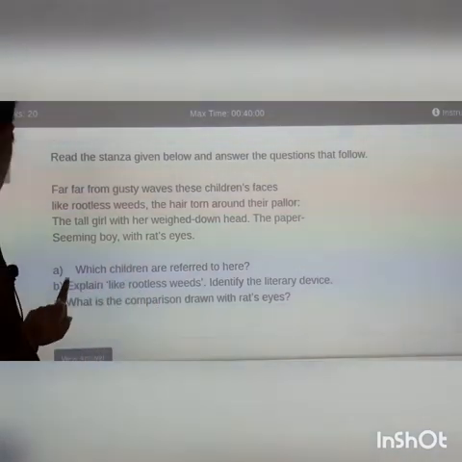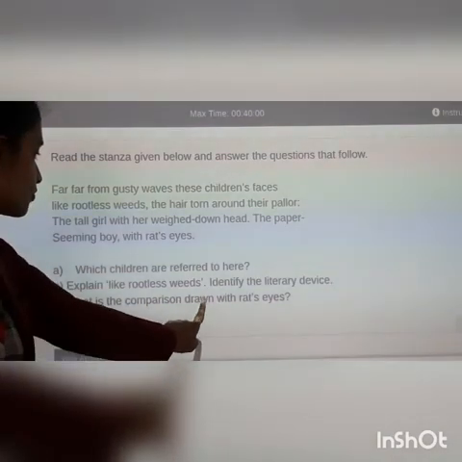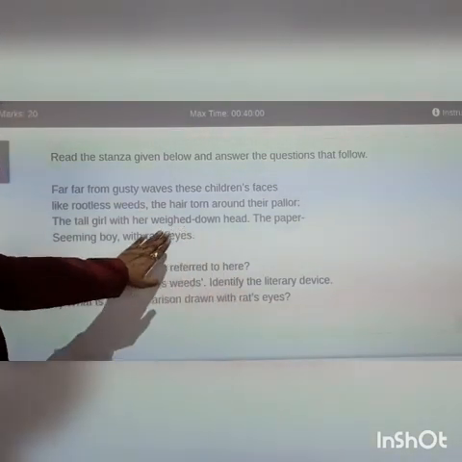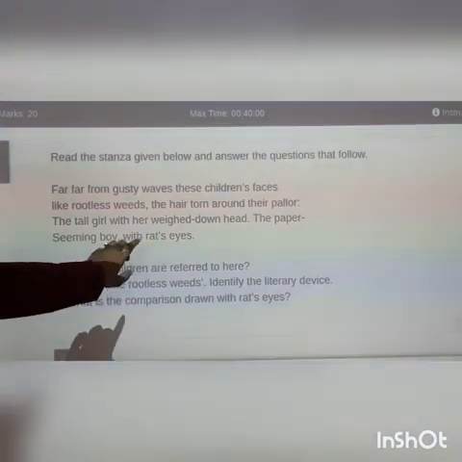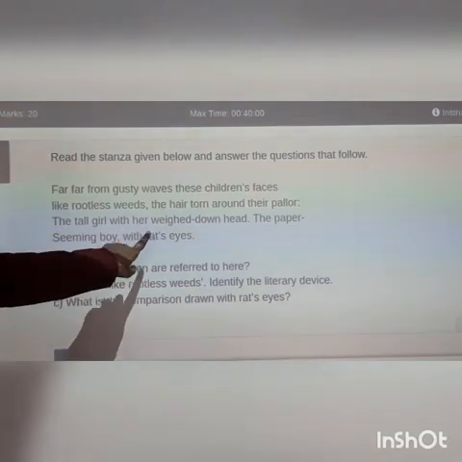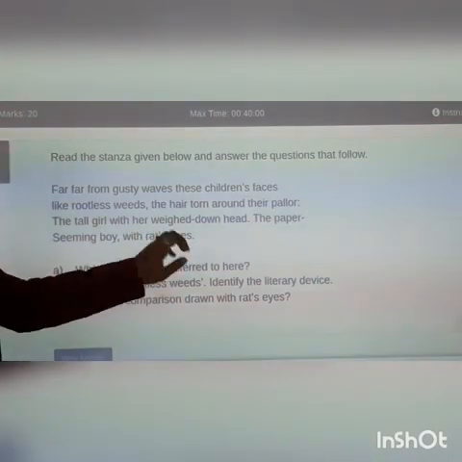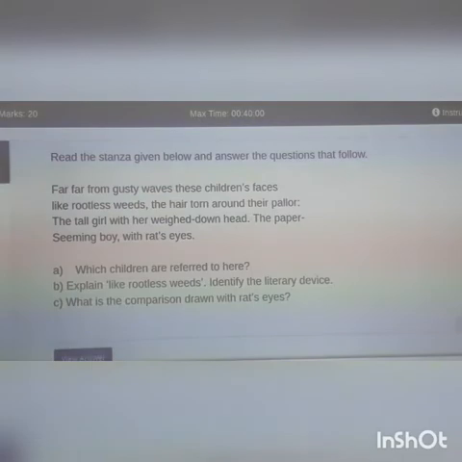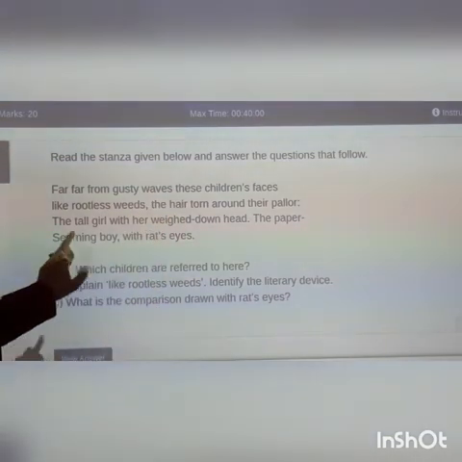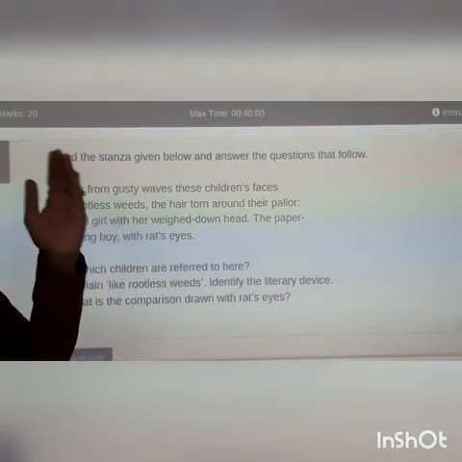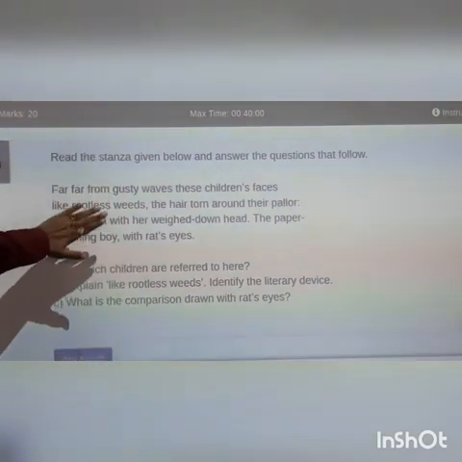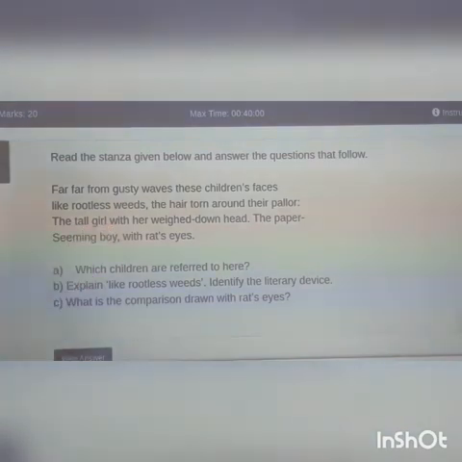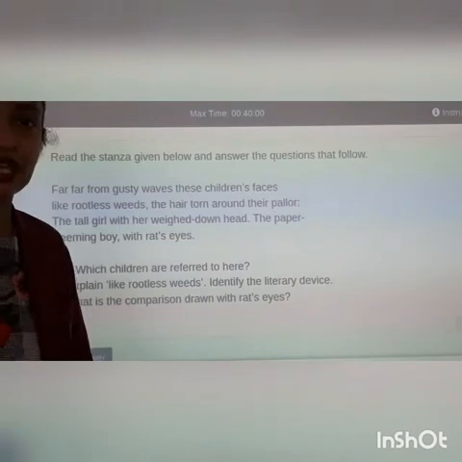Simile. Further it says, what is the comparison drawn with the rat's eye? Now here the comparison with the rat's eye is that the child's eyes are the same way as the rat's eye is always in search of food, right? So the same way the paper-seeming boy who is thin and lean is always in search of something or the other, right? So this is the explanation to the first stanza of the poem, An Elementary School Classroom in a Slum.